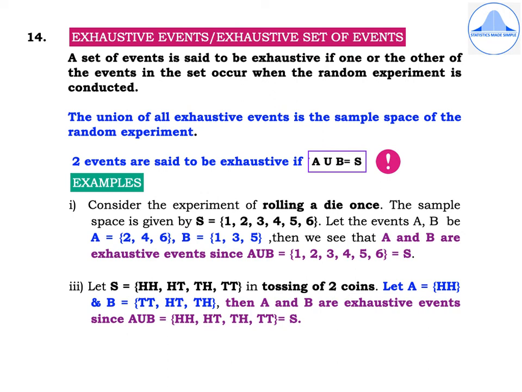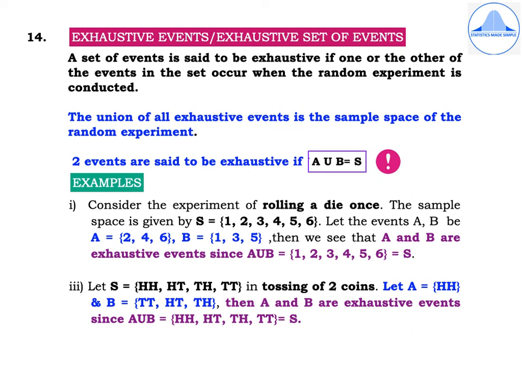Let us consider the first example of rolling of a die. We know that the sample space is S equal to 1, 2, 3, 4, 5, 6 and let the events A and B be A equal to 2, 4, 6 and B equal to 1, 3, 5. Then we see that A and B are exhaustive events since A union B is equal to 1, 2, 3, 4, 5, 6 which is equal to the sample space S.